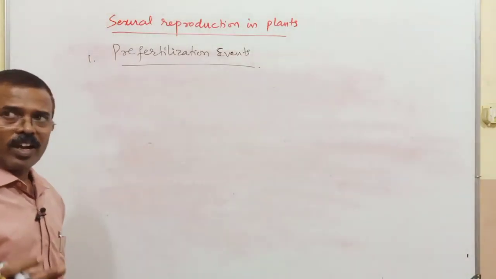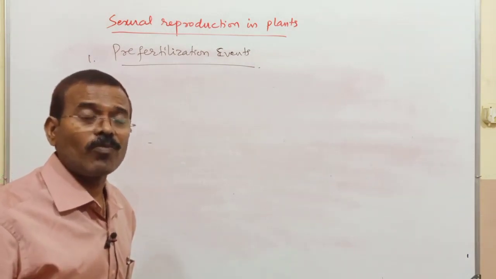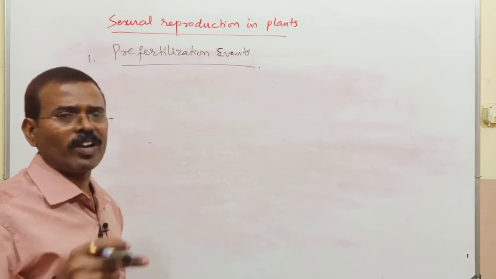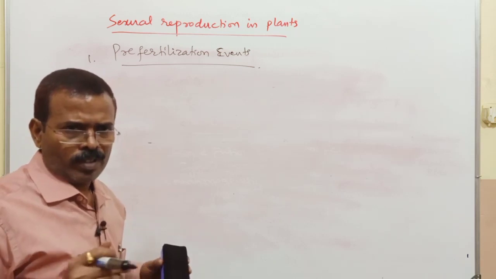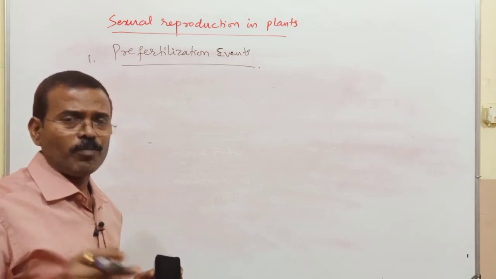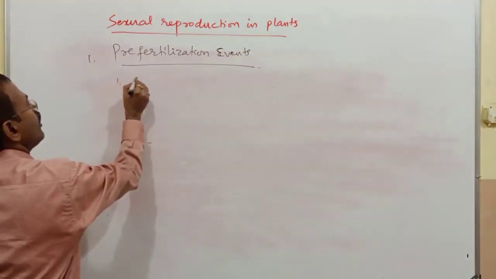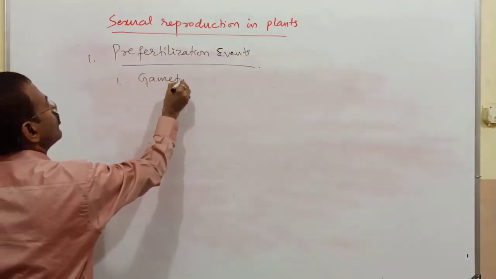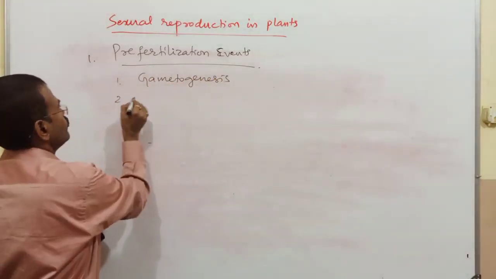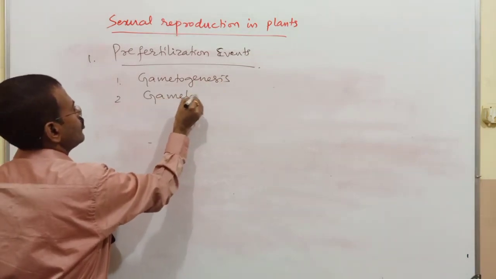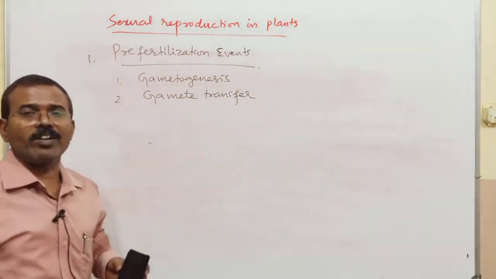The events which occur before fertilization are called pre-fertilization events. The events which occur before the fusion of gametes are known as pre-fertilization events. So in pre-fertilization events, mainly you have two events. One is gametogenesis, and another one, gamete transfer.